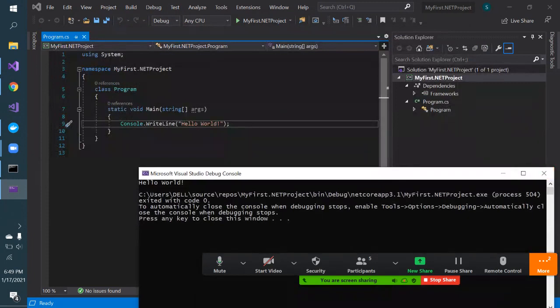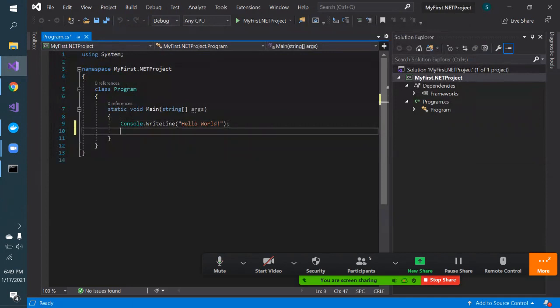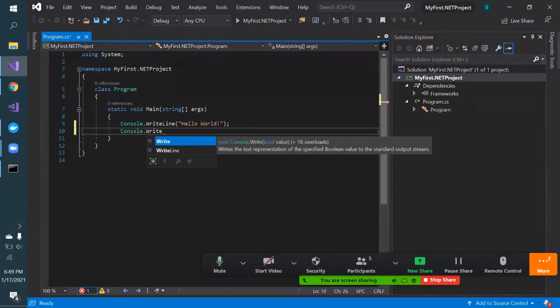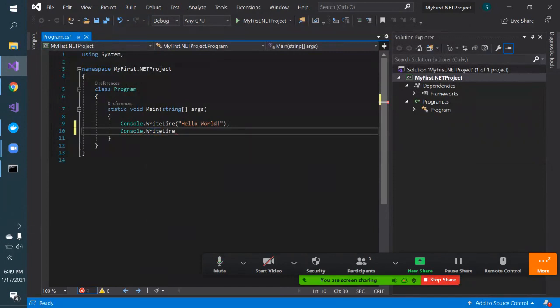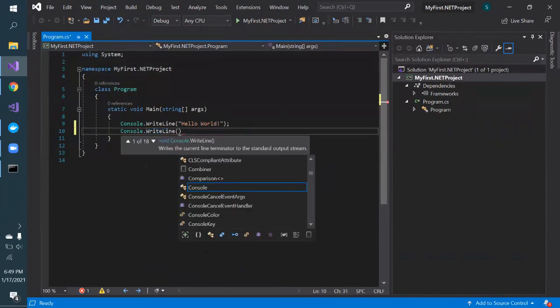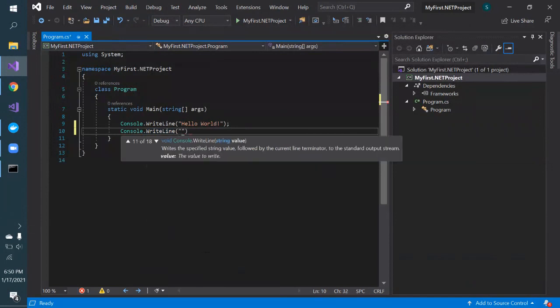And let me just close this. And similarly, you can just type anything like console.writeLine. These are all called IntelliSense. So in .NET, if you want to print something, there is a command called console.writeLine. So you can just type, like, this is my first .NET program.